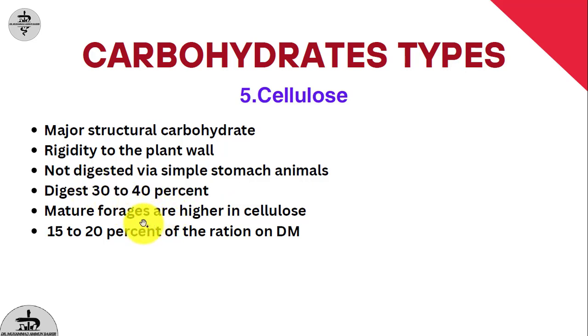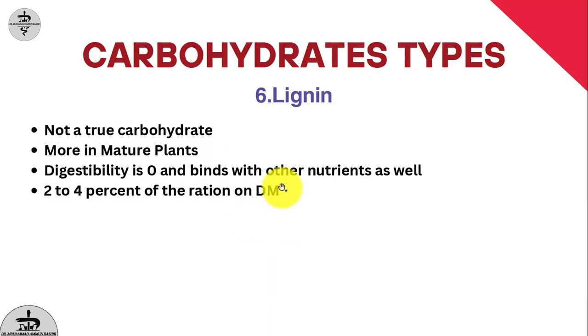If the forages are mature, or aged, there is a higher content of cellulose inside those forages, and cellulose makes up 15 to 20% of a cow feed or ration on a dry matter basis. The sixth one is lignin.